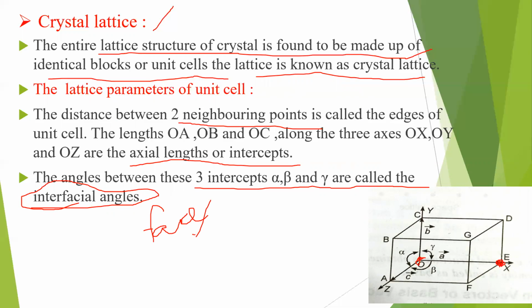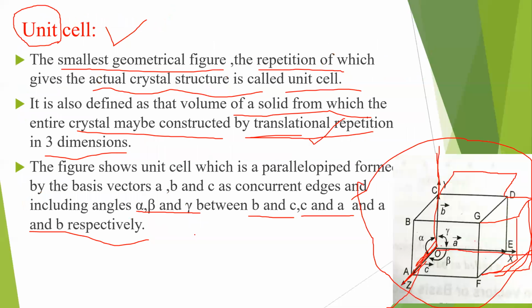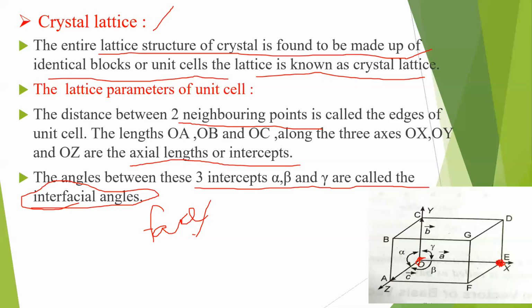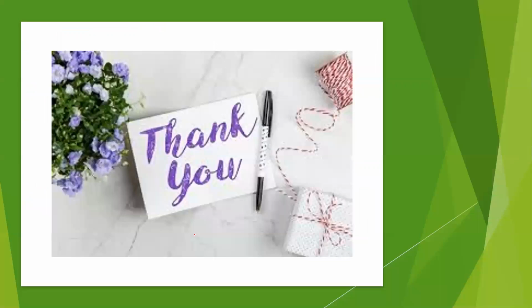Alpha, beta and gamma. They are called interfacial angles, between the 3 intercepts. What are the intercepts here? OA, OB and OC, called A bar, B bar and C bar, as we discussed in the previous slide. So these are called interfacial angles.